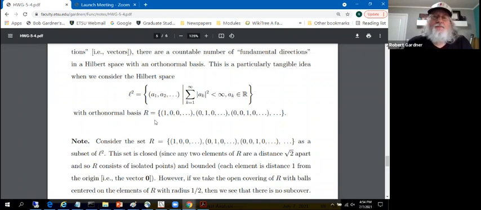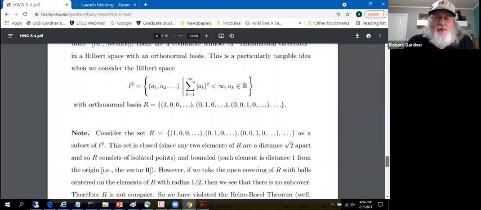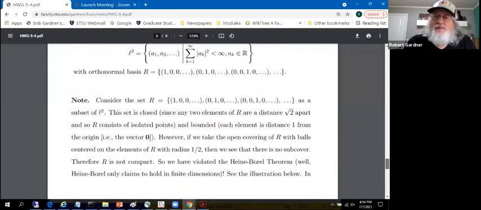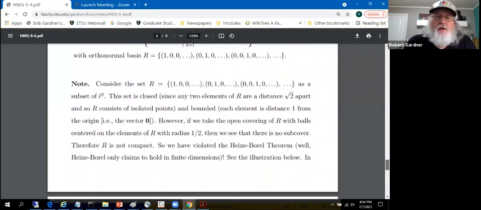In little l2, being of course the collection of sequences of, let's have a conversation about real numbers here briefly, square summable real numbers. If they're real, I don't need those absolute values. If they're complex, I would, but here's little l2 with real scalars. And I do want to think about those vectors in the orthonormal basis as representing directions.